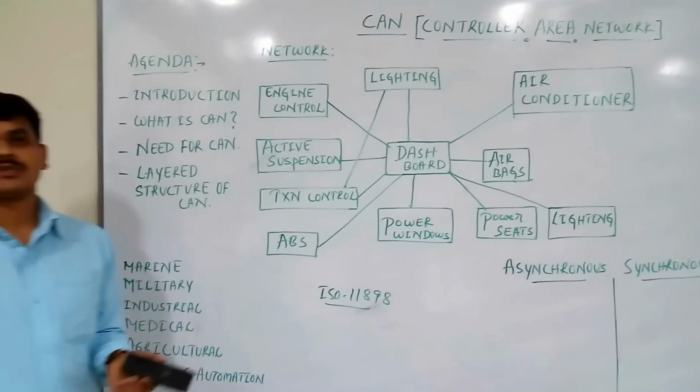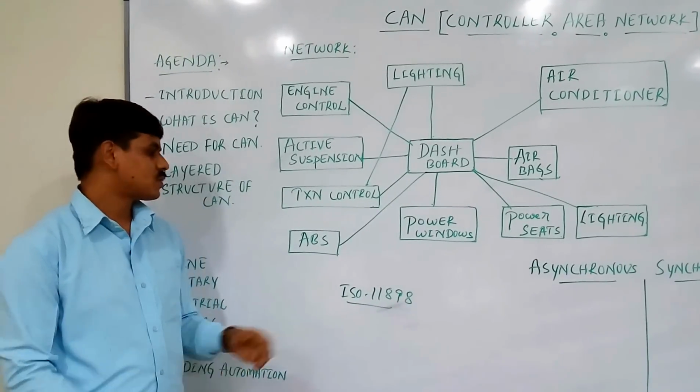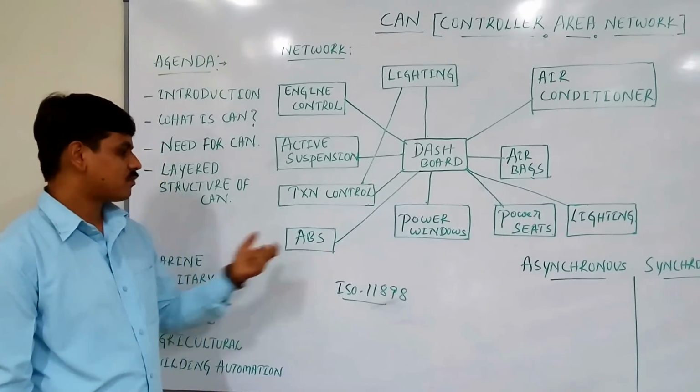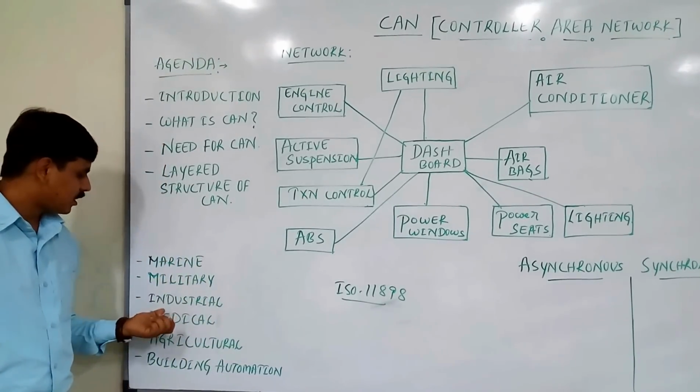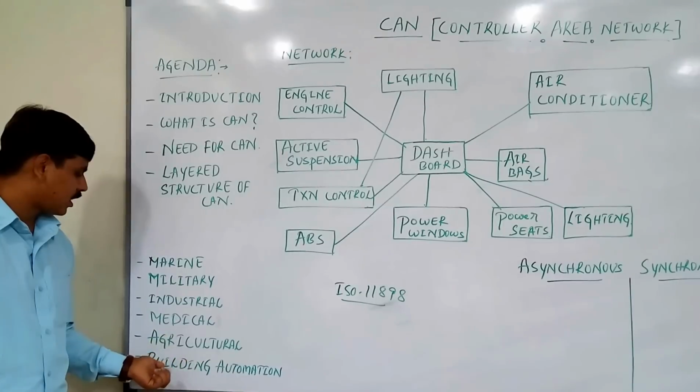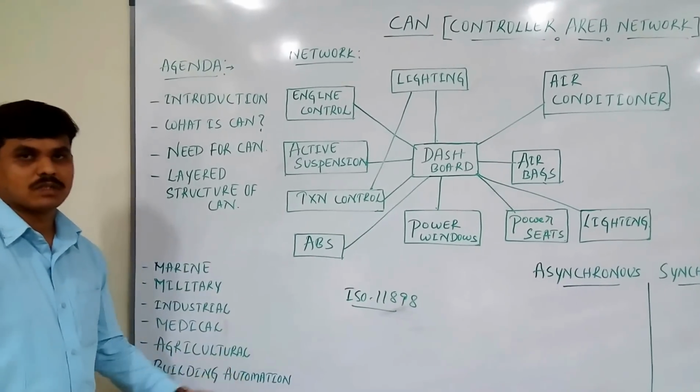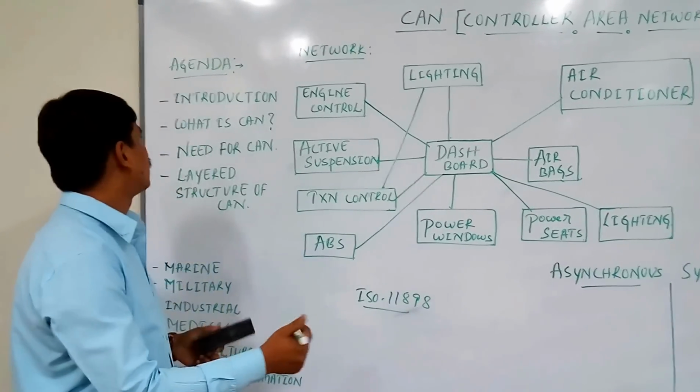Since CAN is a robust protocol, it is used in other markets as well, for example, marine, military, industrial, medical, agriculture, and building automation. That's all about introduction.